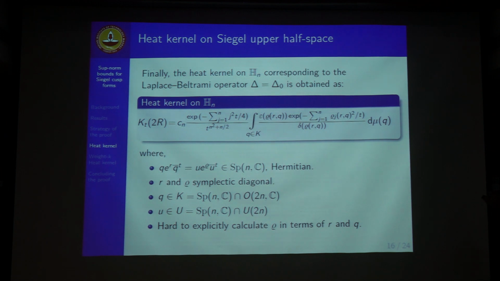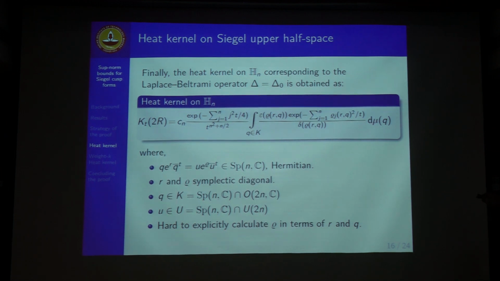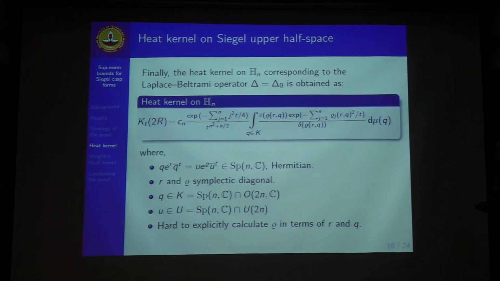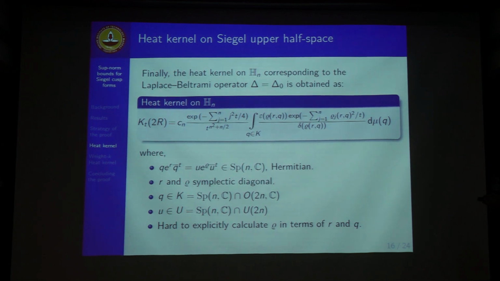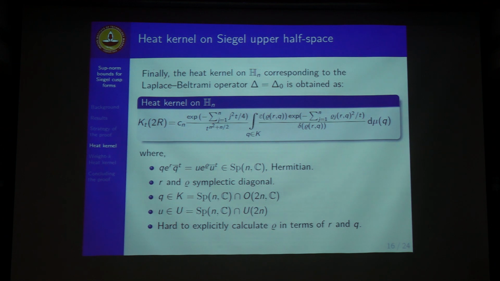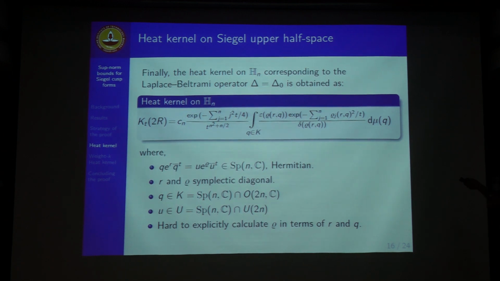If one could solve this first equation, as in if we could get rho as functions of R and Q, then we would have an explicit heat kernel, something that we get in the rank 1 case. But here this is somewhat impossible, because that amounts to getting the eigen decomposition of n cross n complex Hermitian matrices, which can't be done. And K here is the symplectic complex orthogonal matrices, as we said, and U are the symplectic unitary matrices.